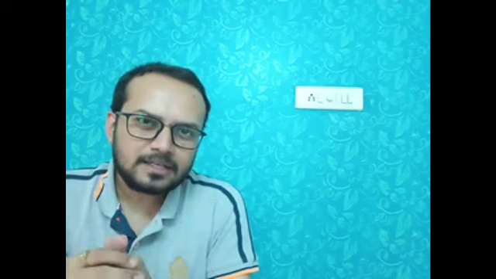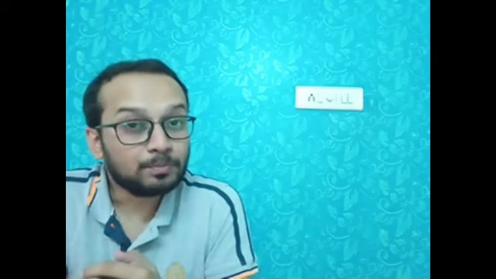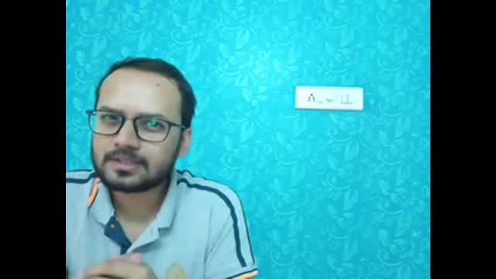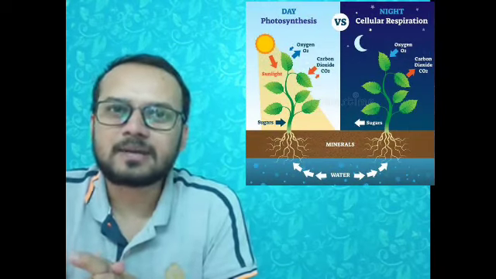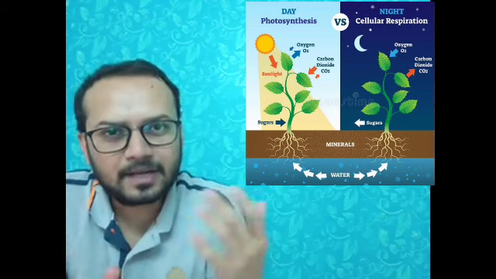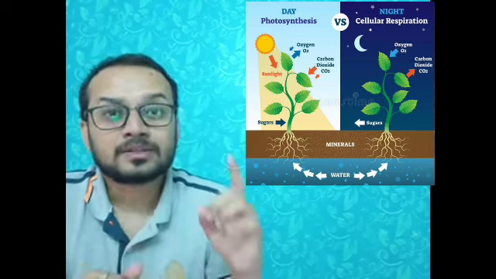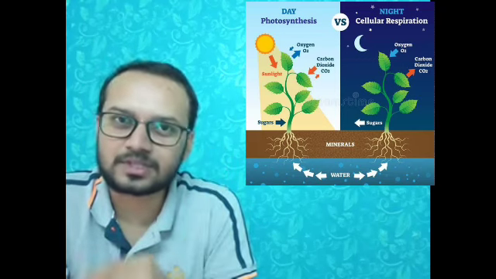Now after understanding the aerobic and anaerobic respiration, we will understand about the respiration process in plants. Do plants perform the process of respiration? Yes, they do. Do they require oxygen? Yes, they do. During the process of photosynthesis, we know that during daytime, in the presence of sunlight, plants intake carbon dioxide and release oxygen. This is not respiration, remember that. This is the process of photosynthesis.